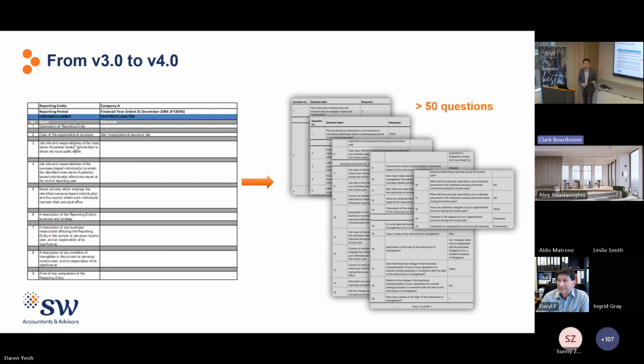And how about if you go to the new ATO instructions on the short form? Guess how many pages you'll be getting? 50? It's 150. It's 150 pages, so it's no longer a short form, it's a long form.